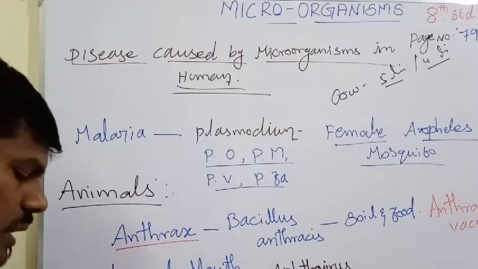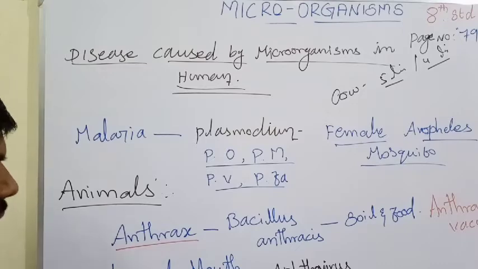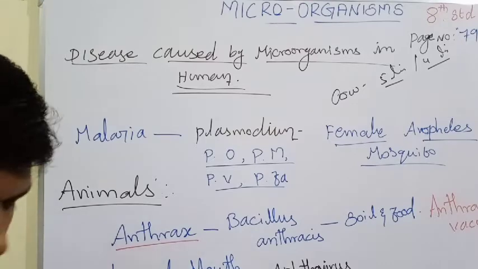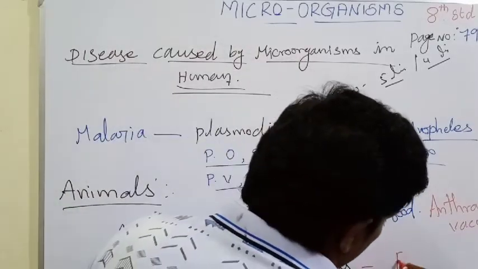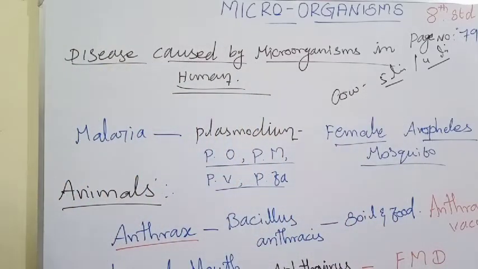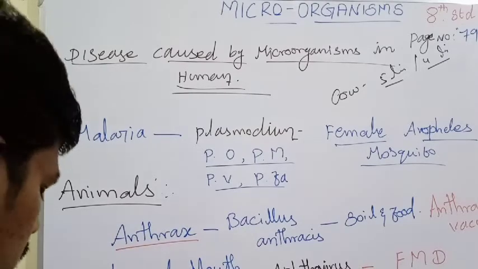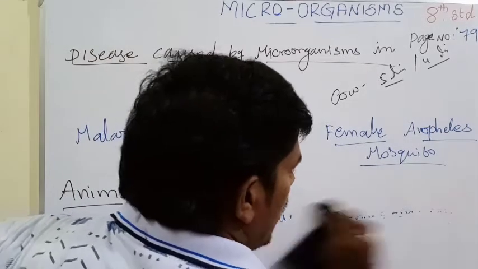And which vaccine is used against foot and mouth disease? The FMD vaccine. So the FMD vaccine is used against foot and mouth disease. Now we have completed diseases caused by microorganisms in human beings and animals.